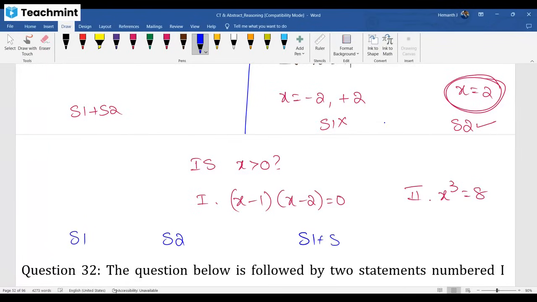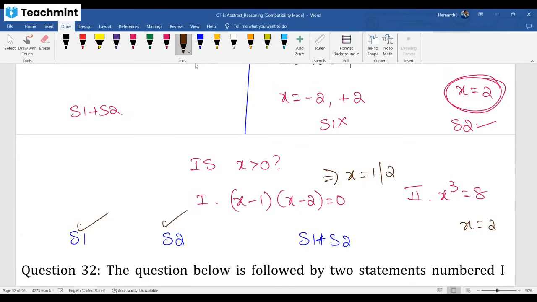First, try alone always. Then go for together. X into x minus 1 into x minus 2 equal to 0 means x can be 0, 1 or 2. Positive only, so I can try 1 alone. But sir, 1 alone completed. Don't stop your journey. Try 2 alone also. X cube equal to 8 is possible only when x equal to 2. 2 alone is also possible.